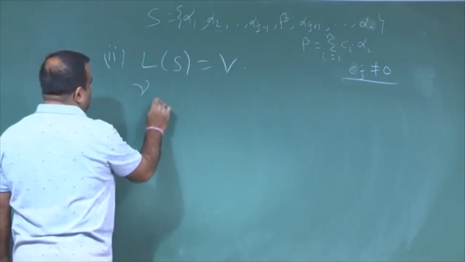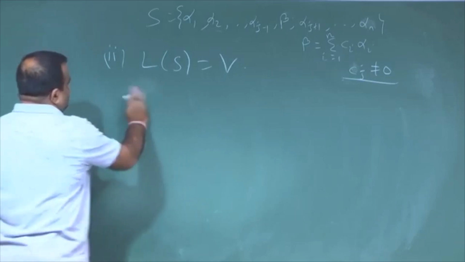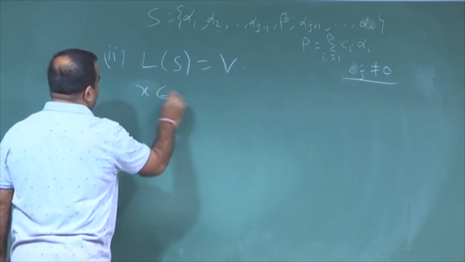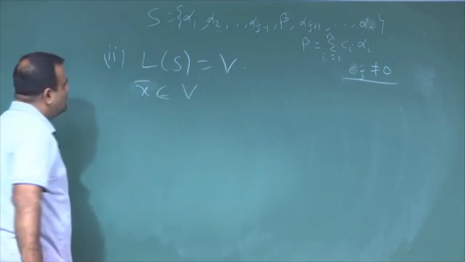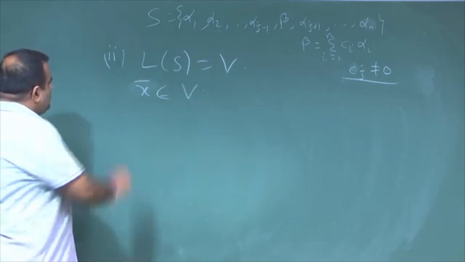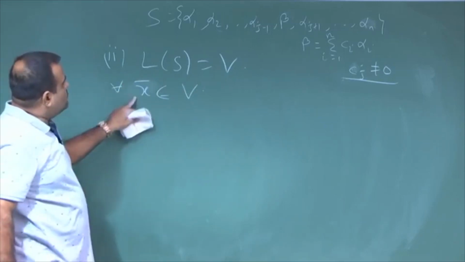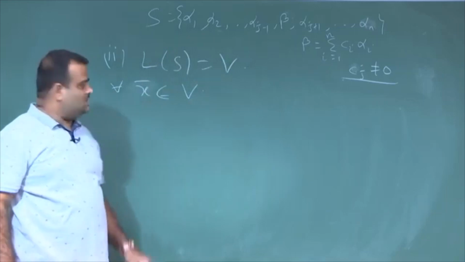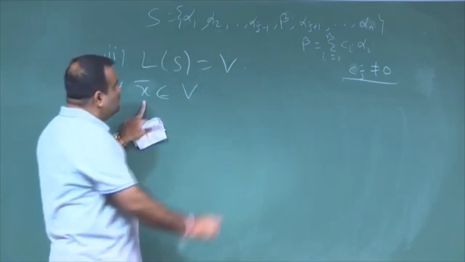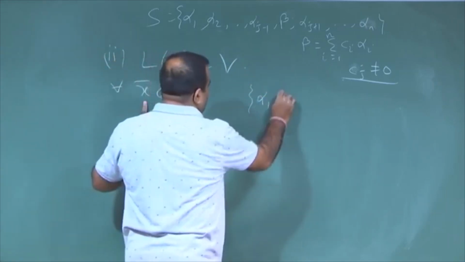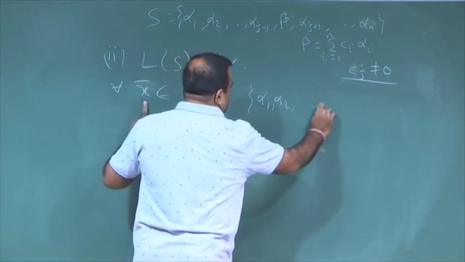So, we take an arbitrary vector, say x, from here. Now, we have to write this as a linear combination of these. Now, x is a vector, and we know this is a basis with the alpha j.